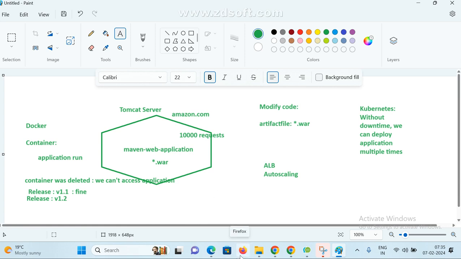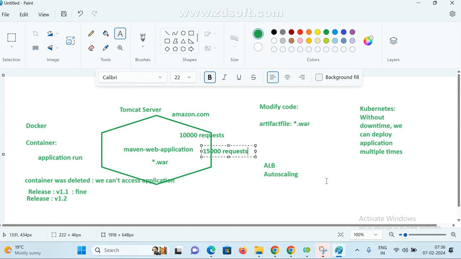At festival time, they give offers and discounts, so many people are buying. Just assume every day this server is getting 15,000 requests. Is it handling them or not?